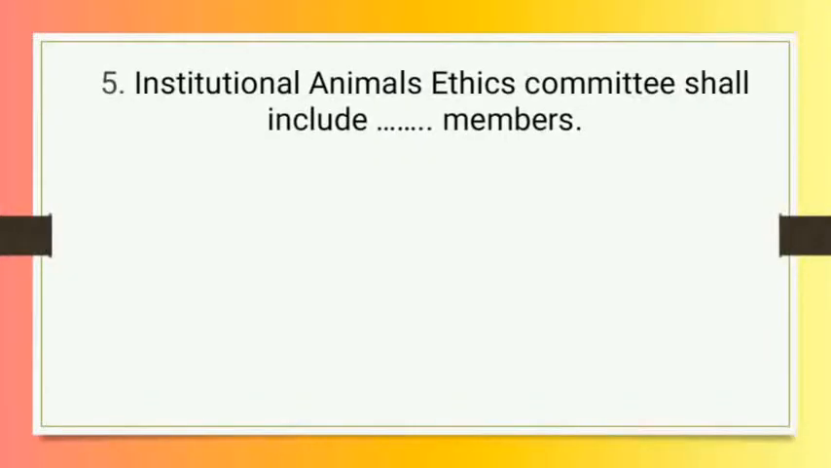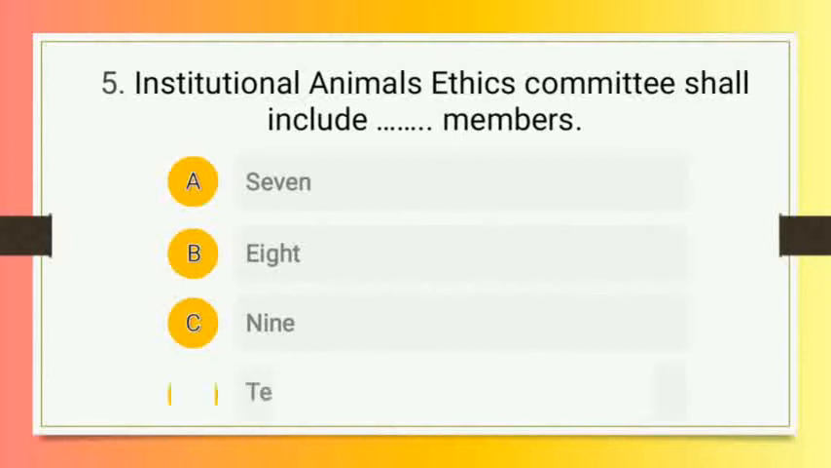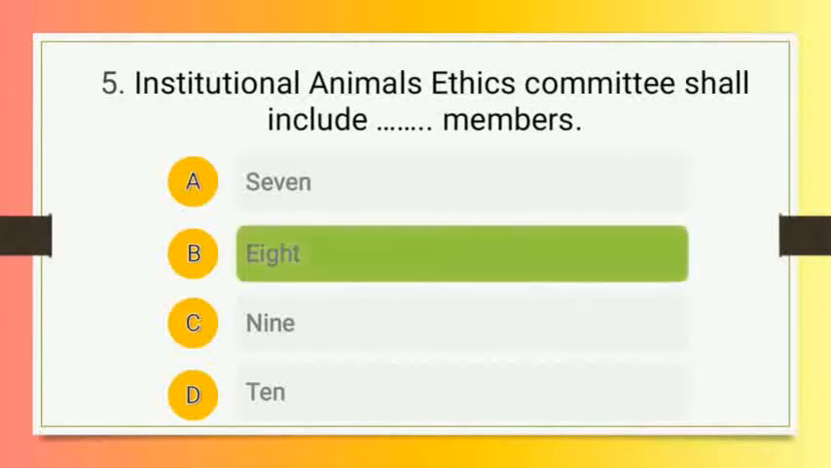Moving to the next one. The next question is, Institutional Animal Ethics Committee, that is IAEC, shall include dash members, and the options are A. 7, B. 8, C. 9 and D. 10. So students, right answer of this question is option number B, that is 8 members. Moving to the next question.